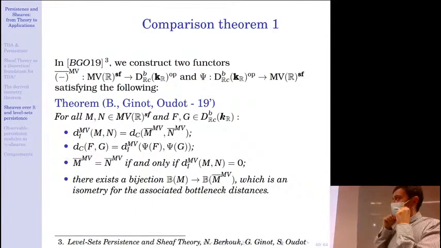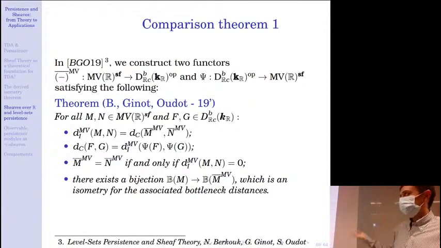Okay, so we have two functors. One from Mayer-Vietoris systems with a finiteness property to constructible sheaves on R opposite, because one theory is contravariant and the other one is not. And then another functor in the other direction.